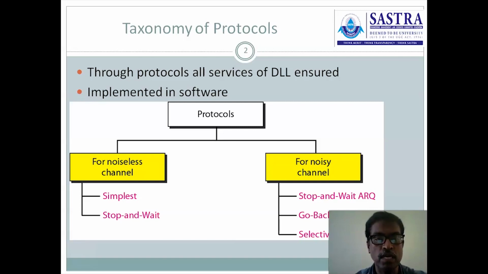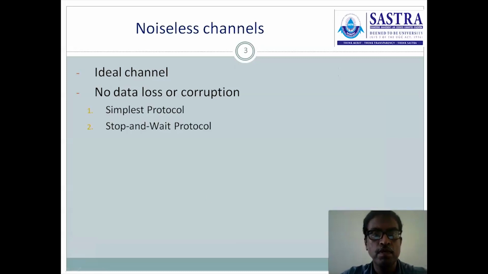In the noiseless channel, the simplest protocol and stop and wait protocol are defined. For the noisy channel, stop and wait ARQ, go back N ARQ and selective repeat will be executed. First one, noiseless channel. There are two protocols defined here, simplest protocol and stop and wait protocol. First we will see some characteristics of the noiseless channel.